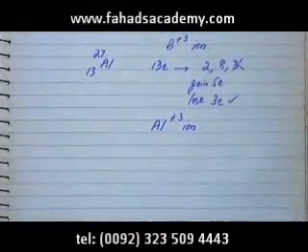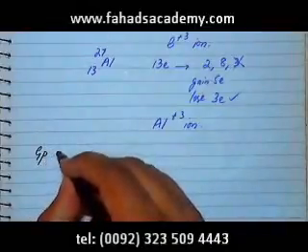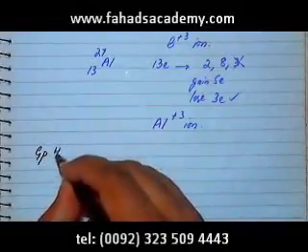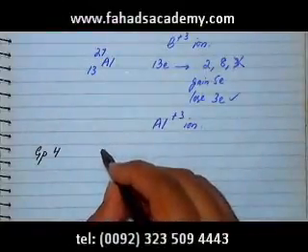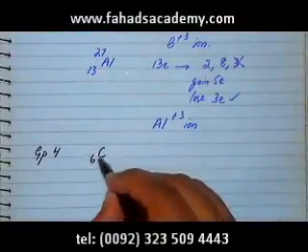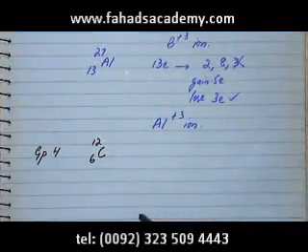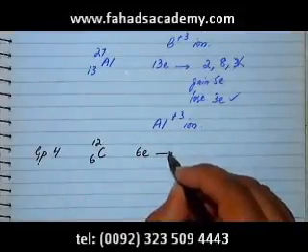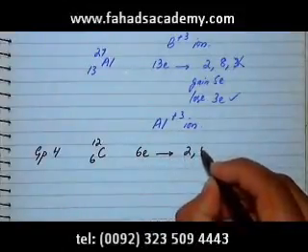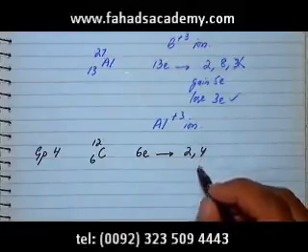We can move to group 4 now. So in group 4, let's talk about carbon, which is 6 and 12. Carbon has 6 electrons. The electronic configuration for carbon is 2 and 4. There are 2 in the inner shell and 4 electrons in the outer shell.